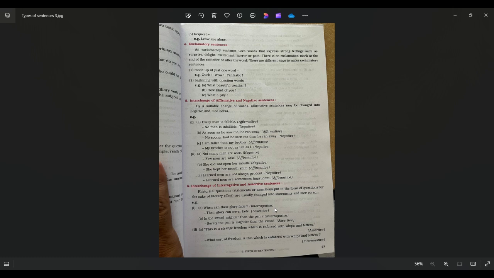Make sure you learn this topic very perfectly, so that you will not find the other topics difficult when it is required to know the type of sentence and then other rules are followed. Okay, so please learn this. In my next video I will teach you how to transform a sentence from declarative to interrogative and all other types of sentence transformation that you will see in our next video. So in this video, this is all.